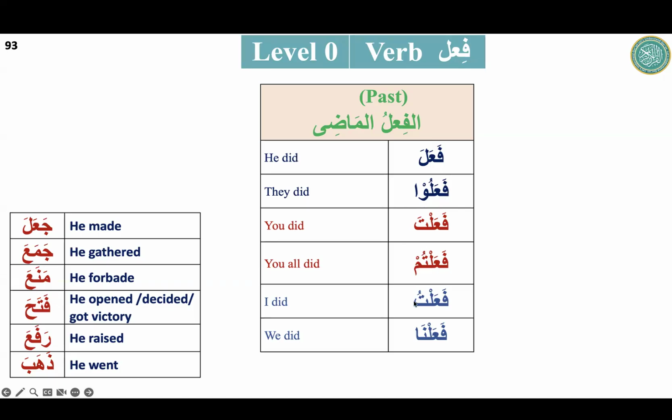Anything. Let's say I don't know the meaning of mana'a, but I can make it: mana'a, mana'u, mana'ta, mana'tum, mana'tu, mana'na. Even if I don't know the meaning of mana'a, I can still say that mana'a is for he, mana'u they, mana'ta you, mana'tum you all, mana'tu I, mana'na we. And what is the action? With a little practice, inshallah, we will have the meaning. And you will see that we are using all the Quranic vocabulary here, and we are repeating the words again and again. So we will have these meanings, inshallah. This way we are also building the vocabulary.